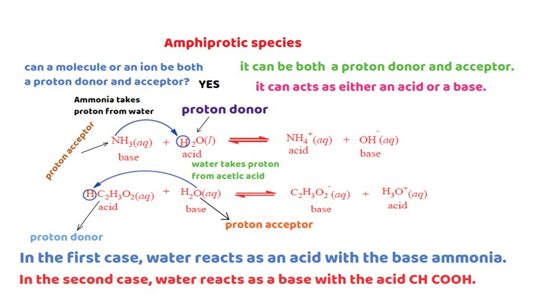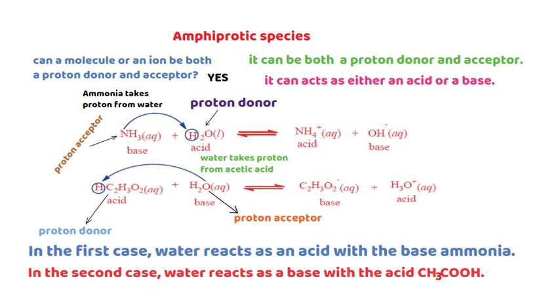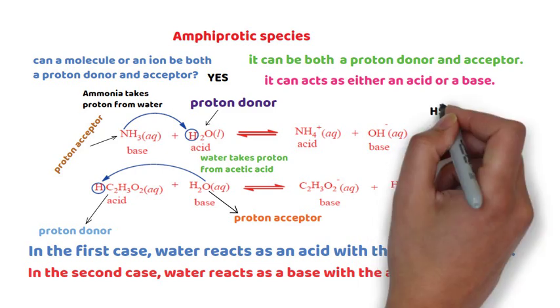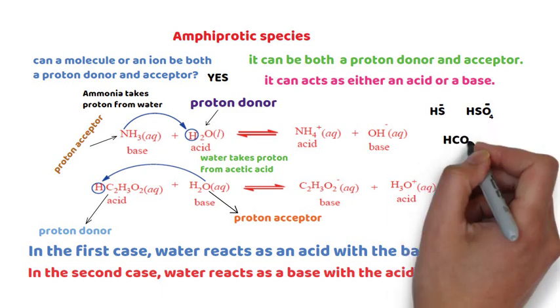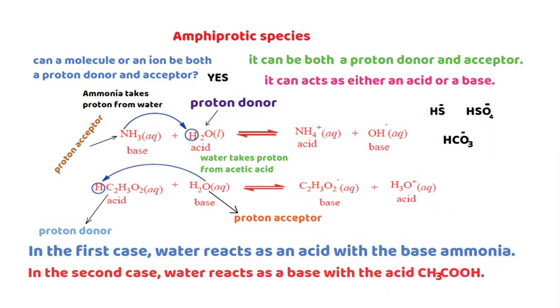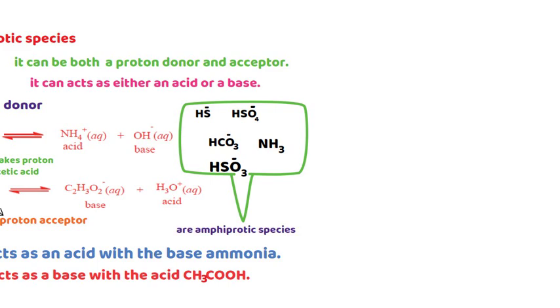In the second case, water acts as a base with acetic acid. Now let me give you different examples of amphiprotic species: hydrogen sulfide ion, bisulfate ion, bicarbonate ion, ammonia, water, hydrogen sulfide.